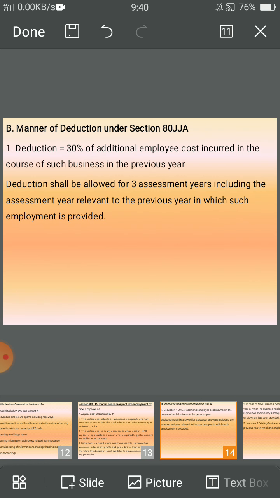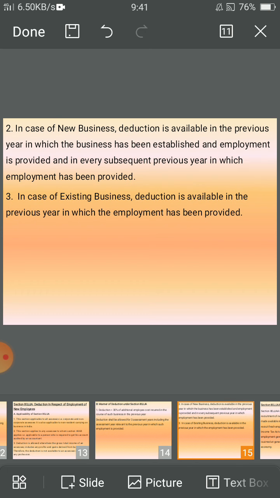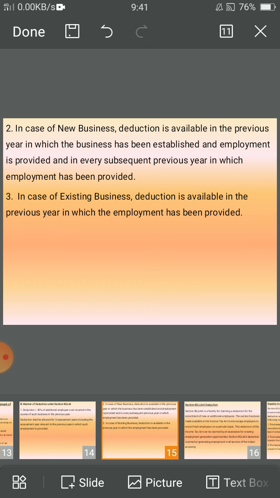Manner of deduction under Section 80JJAA. Deduction of 30% of additional employee cost incurred in the course of such business in the previous year. Deduction shall be allowed for 3 assessment years, including the assessment year relevant to the previous year in which such employment is provided. In case of a new business, deduction is available in the previous year in which the business has been established and employment is provided, and in every subsequent previous year in which employment has been provided. In case of an existing business, deduction is available in the previous year in which the employment has been provided.